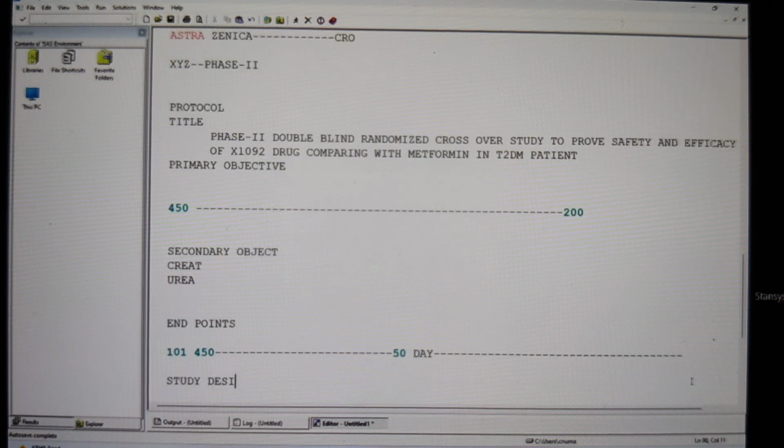What is the study design? How many days are we going to take the treatment? How many subjects are we selecting? Is it randomized or non-randomized? What kind of blinding are we following? Is it a placebo control or study control? All that information we are going to have in the study design. You should read the study design as well.